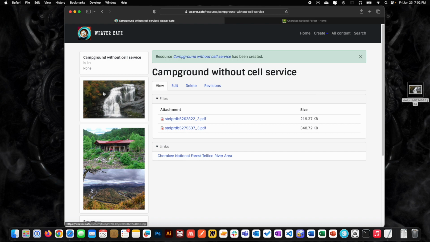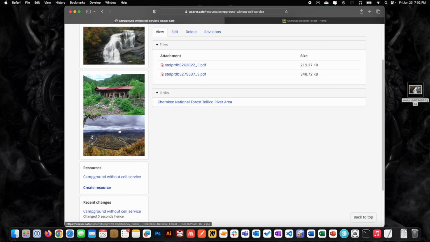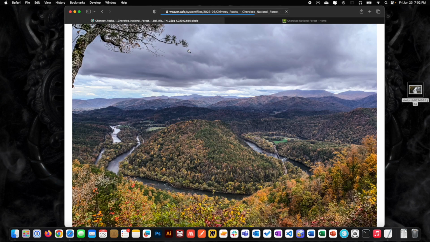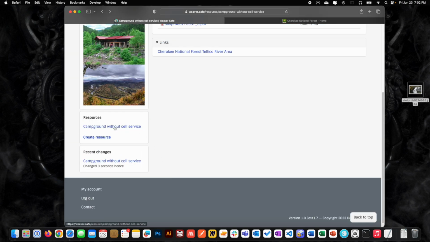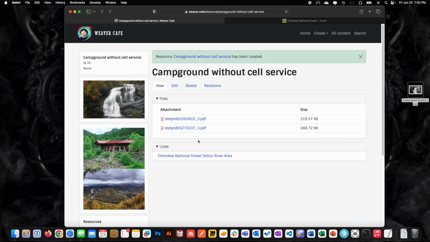And we have the primary image. We got these additional images. This one's really nice. It's like really big. This is the resource that we have. All the resources that we have are going to be in this list, right? And this is going to show the most recent things that you've worked on. Right? So I'm going to put some notes in here too.